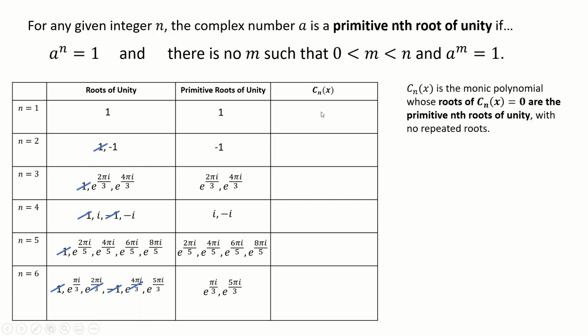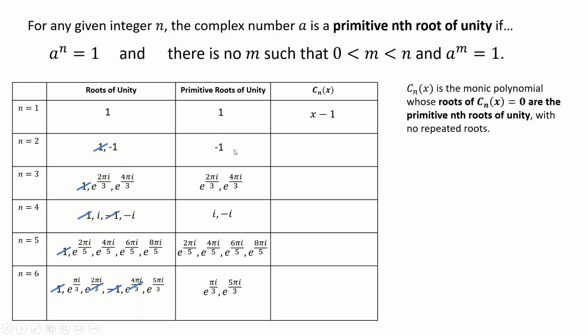But let's start with n equals 1. I need a polynomial in x whose only root is 1. What's that going to be? Well, it's just going to be x minus 1. It doesn't have any repeated roots either. It's monic, so it can't be like 2x minus 2. x minus 1 is the only thing it can be.